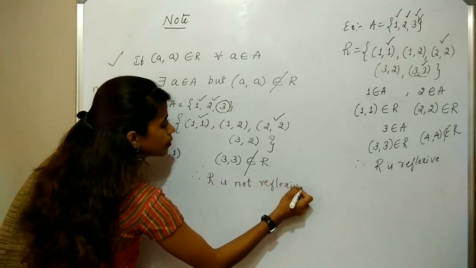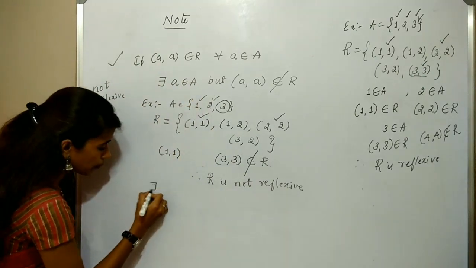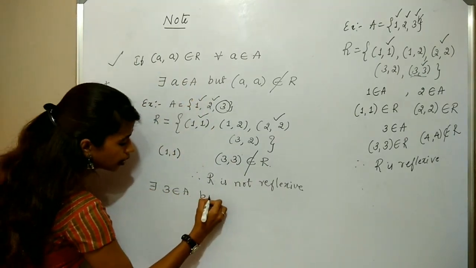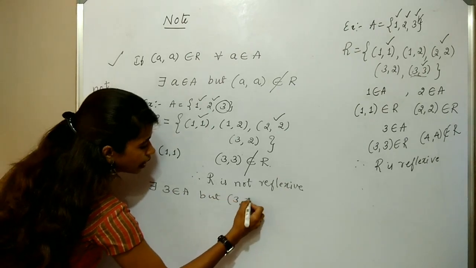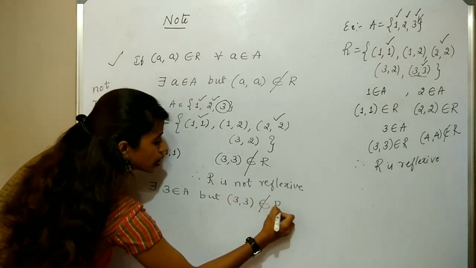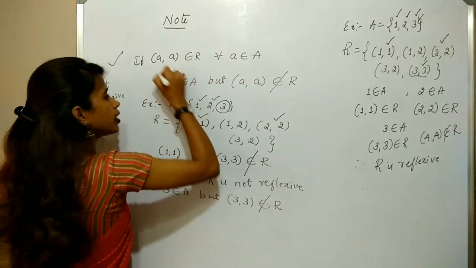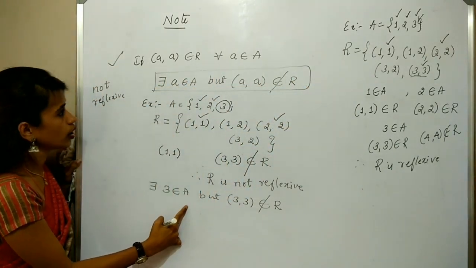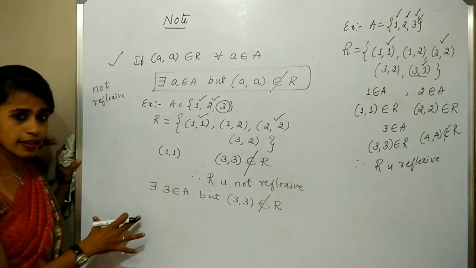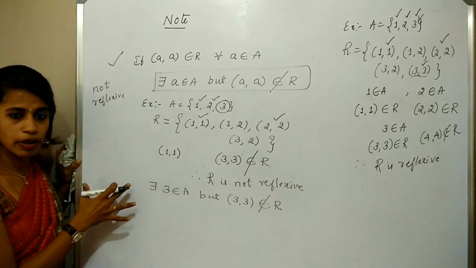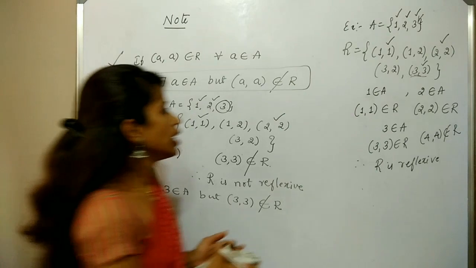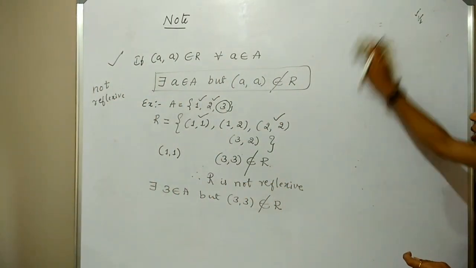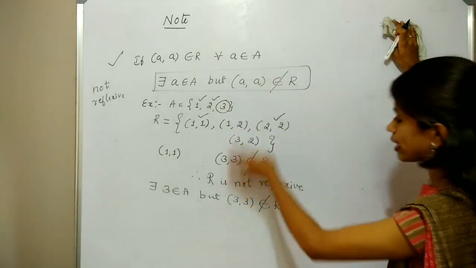Why is it not reflexive? There is an element 3 belonging to A, but (3, 3) does not belong to the relation R. Therefore, this is the negation of reflexivity, which is not reflexive. Is it clear? So this is the definition and example for reflexive and not reflexive. Next type, symmetric. Dear student, please note all these.